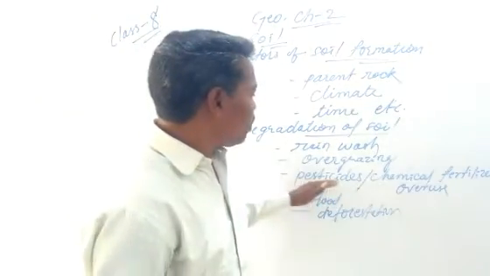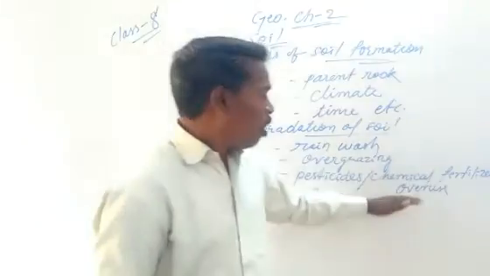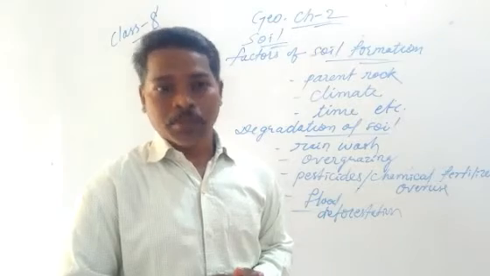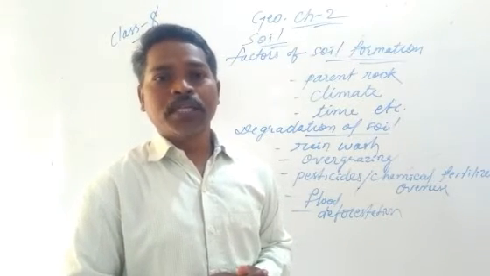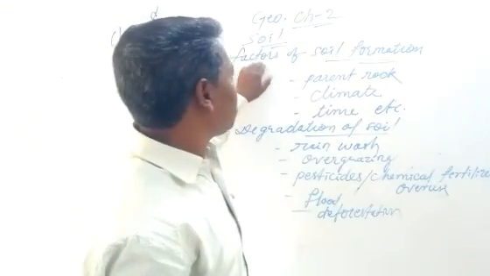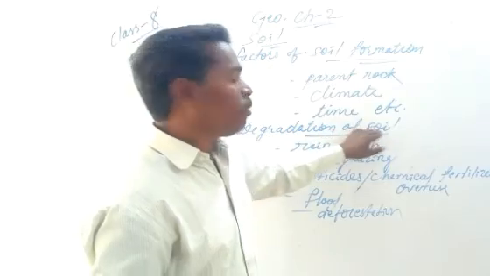So this is how soil erosion takes place due to pesticide or chemical fertilizer overuse. I hope, dear students, it is clear what I said today about the factors of soil formation and the degradation of soil.